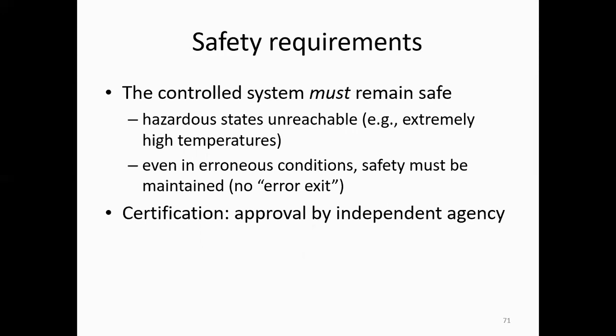The controlled system must remain safe because the hazard states are unreachable, for example, extremely high temperature. So even in abnormal conditions, safety must be maintained. Certification is approved by an independent agency.